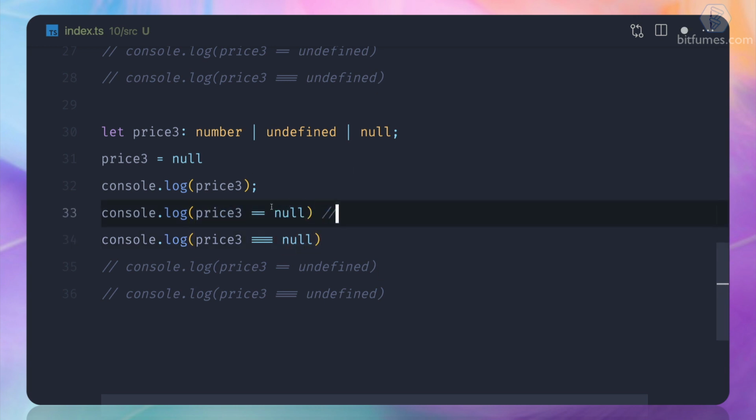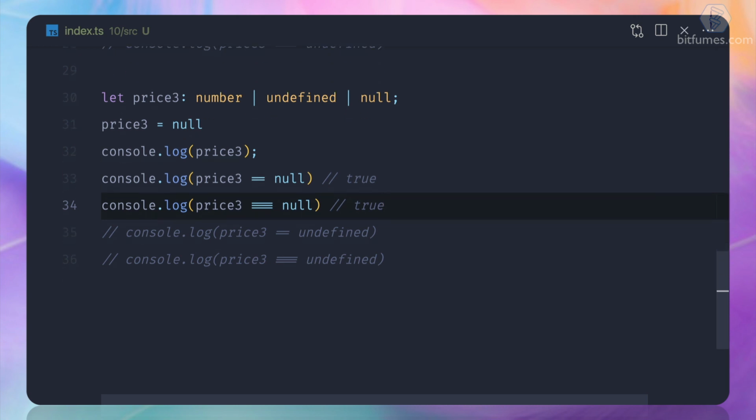It says that, hey, what is the value of price 3? It is null. So null is equal to null. It should be true. At this point, what should be the value? Null. But what should be the type also? Since here we have added null, it says that, okay, now the type is null, so it should return true. Okay, so let's see. Yes, true and true.